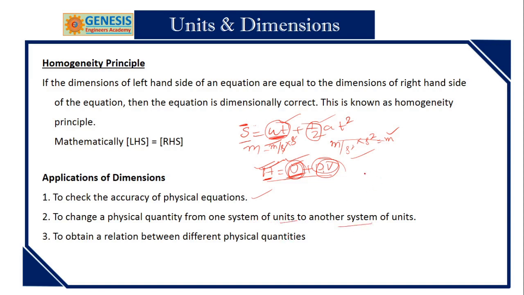And 1 dyne is equal to, or 1 Newton is equal to M1, L1, T1 with some powers, and M2, L2 and T2 with some powers. You convert one to the other. Suppose it is centimeter, it is meter. You convert all, 1 meter is 100 centimeters, like that. Got my point? So you compare like that, you can find anything, and you can also find relations between the physical quantities.